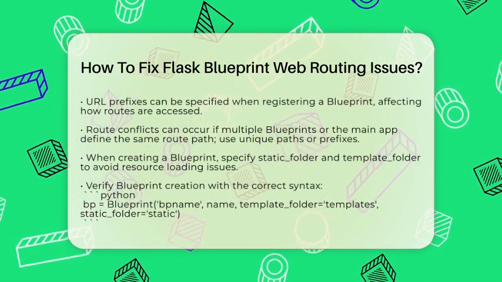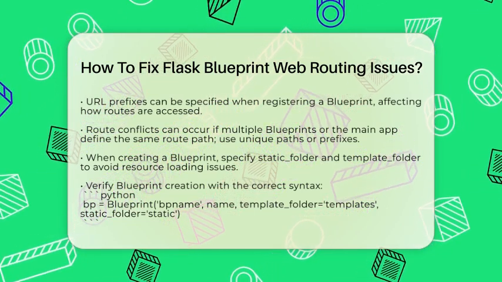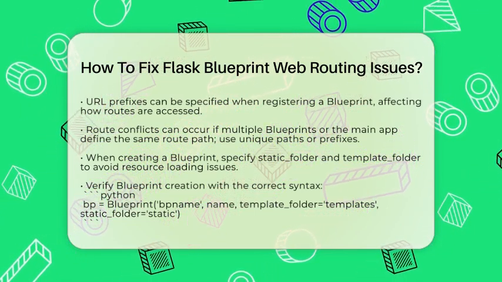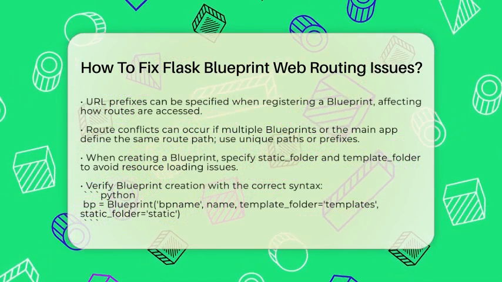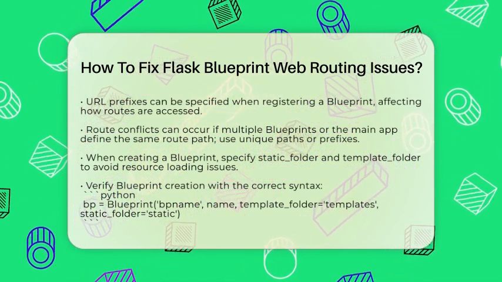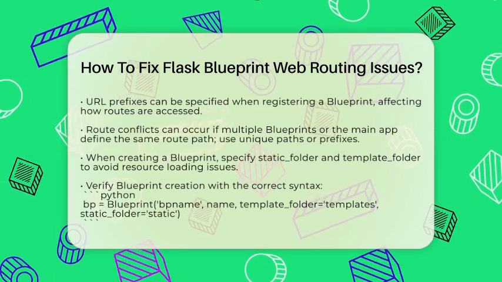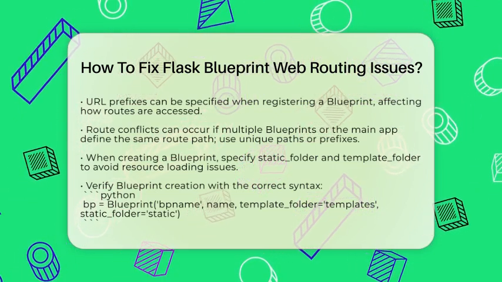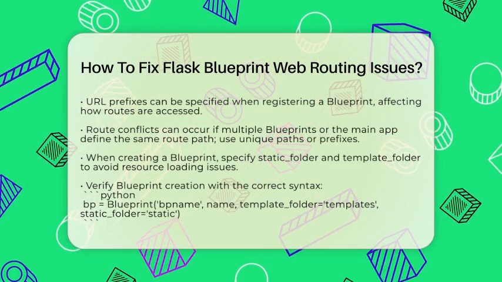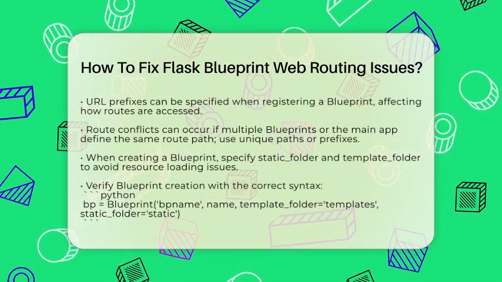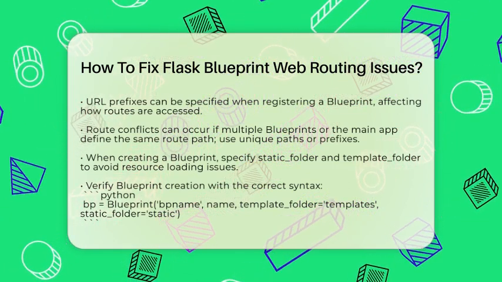You might also run into problems with URL prefixes. When you register a blueprint, you can specify a URL prefix. For example, if you use app.register_blueprint(bp, url_prefix=...), you need to access the routes with that prefix in the URL.